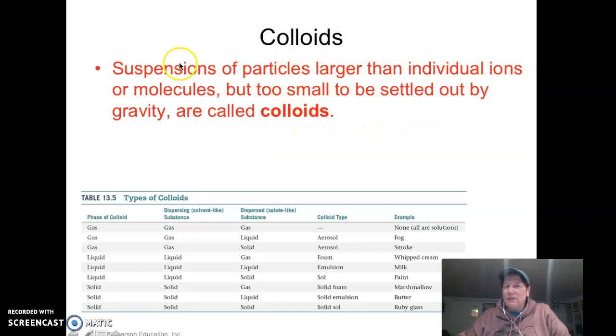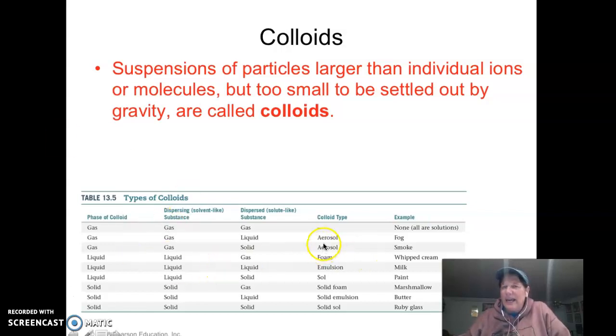The other type of mixture is called a suspension. So you have three different types of mixtures. You have a suspension, that's the biggest particles. You have a colloid, where they're medium size, and then you have the solution where they're really small. Okay, in a suspension, they'll settle out. It would be like one of those snow globes when you shake them, the particles are that big. But in a colloid, they don't settle out, but because they're larger, they have some properties.